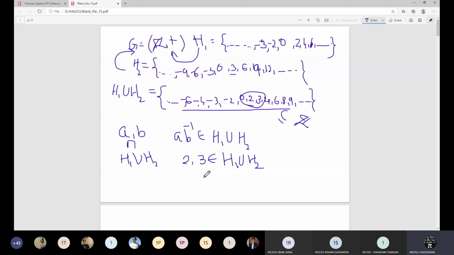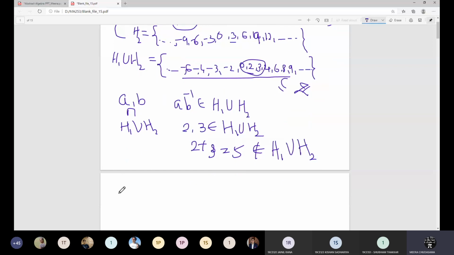And the corresponding operation we have considered is just the addition. So 2 plus 3 is 5, and 5 is not there in the union. That means the closure property is not satisfied, and therefore H1 union H2 will not be a group if I consider these 2 specific examples of a group G. So union of 2 subgroups need not be a subgroup. That is what we want to see, and this is what the counter example is.